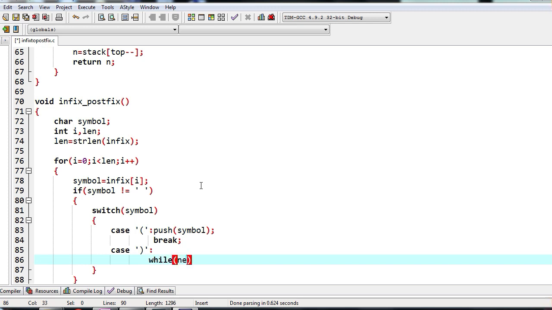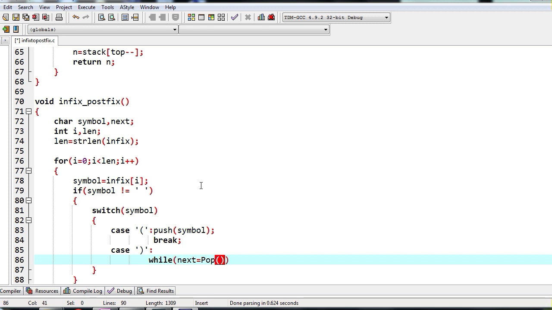So while, I will write next. I'll take one more character symbol, and then next char. I will write here while next equals pop.